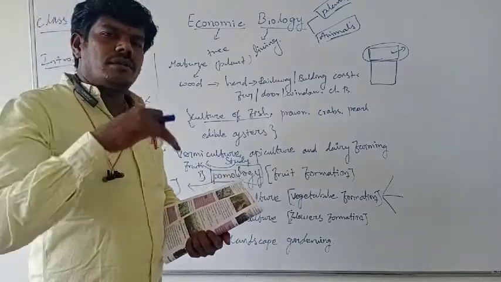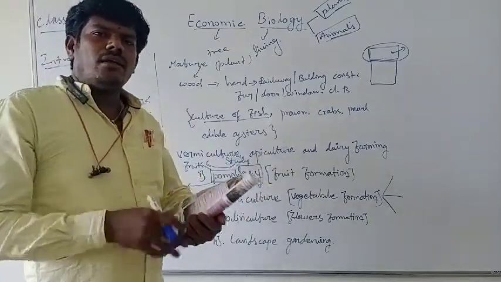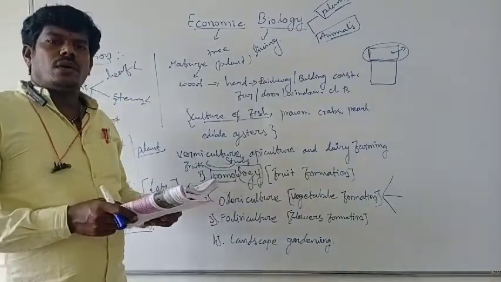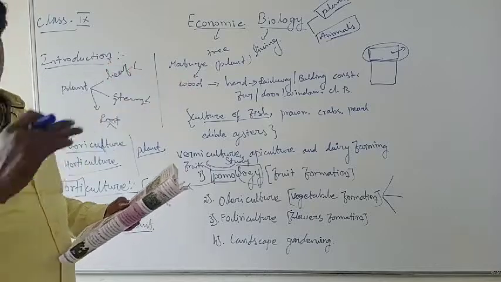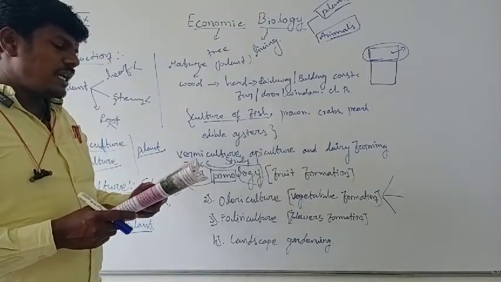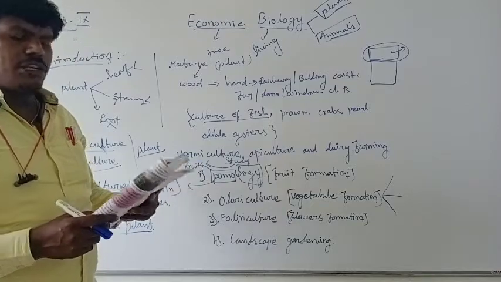That way only the sunlight will enter, not the entire light. And the transparent material: transparent material means what? You can easily identify what will happen inside. To grow crops under partially or fully controlled environmental conditions.